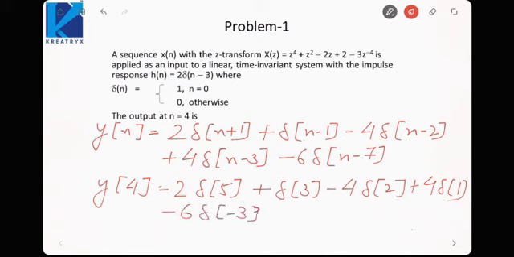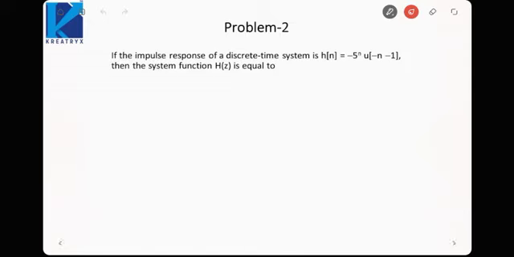We know the delta function is 0 at all places except at n equal to 0. So this would be 0, and y[4] comes out to be 0. So this is how we can apply the z transform to find the output of a system, and here we have made use of the convolution theorem. Moving on to the next problem.